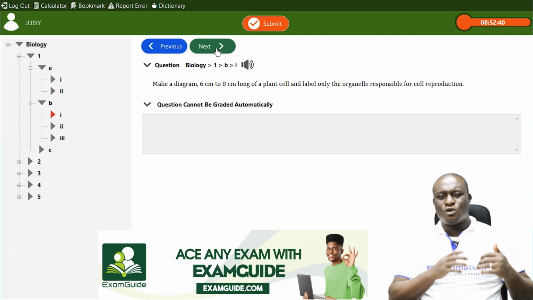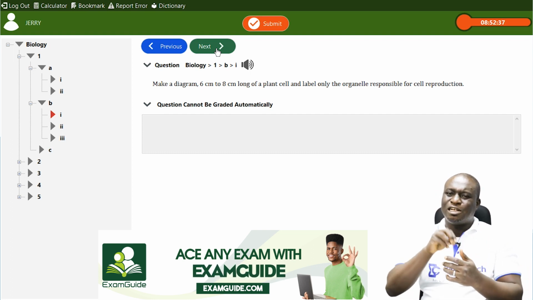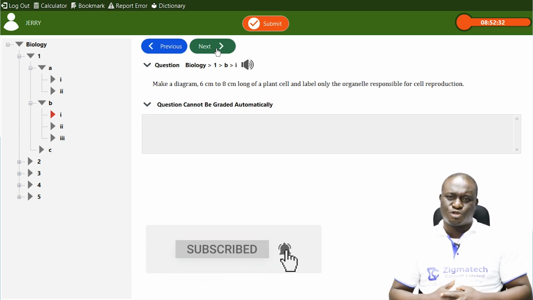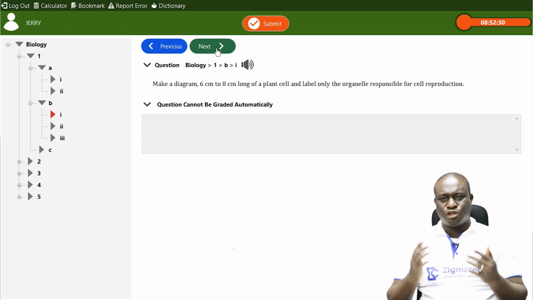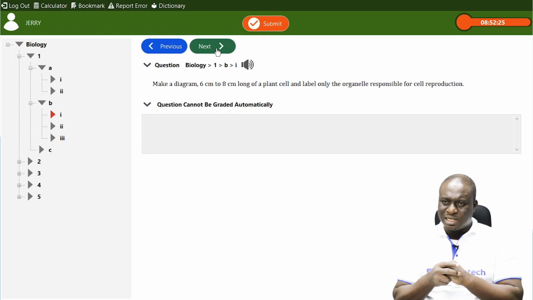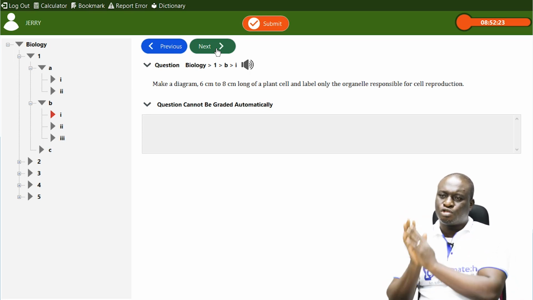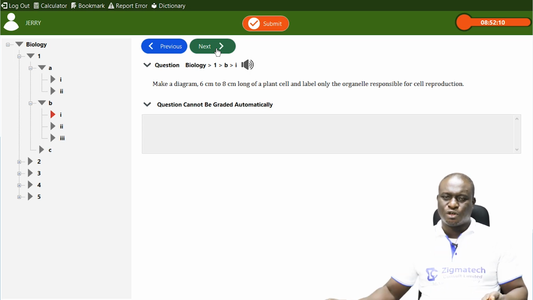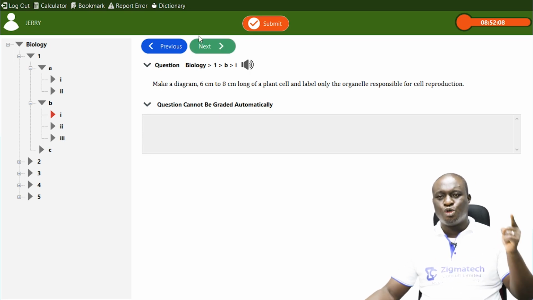And these traits or genes are carried in the nucleus of a cell. The nucleus of a cell carries what we call chromosomes, and these chromosomes carry genes. Inside these genes are the genetic traits that can be passed from parents to their offspring. So the organelle responsible for cell reproduction in plants is the nucleus. While drawing it, ensure you label only the nucleus.